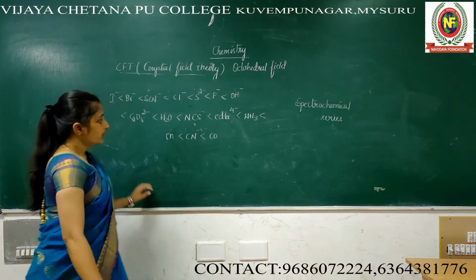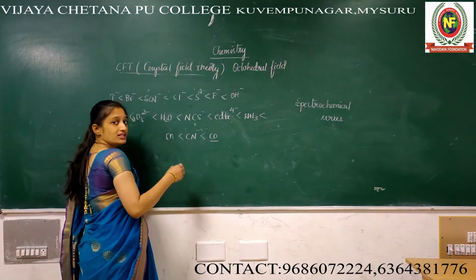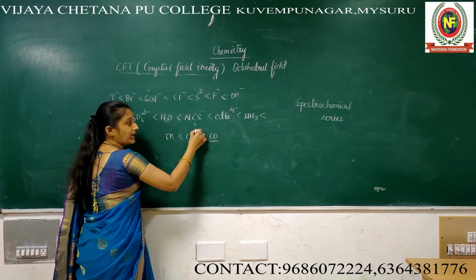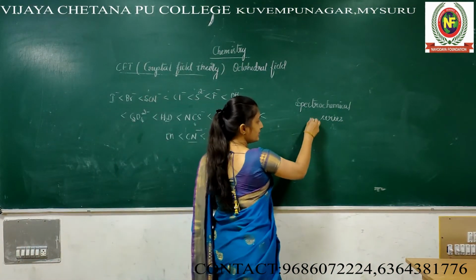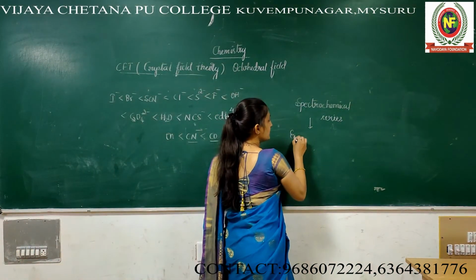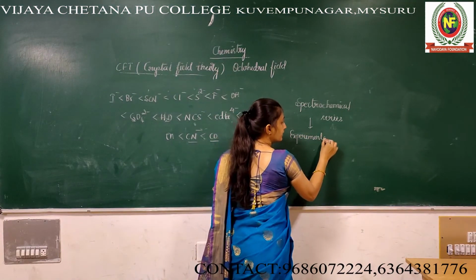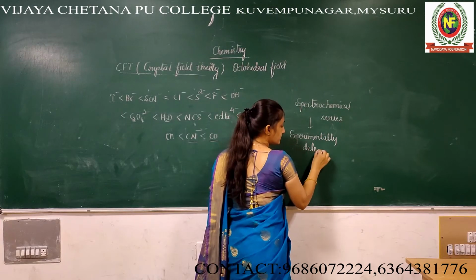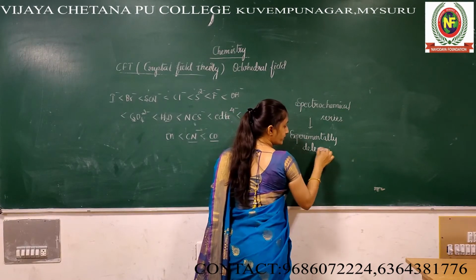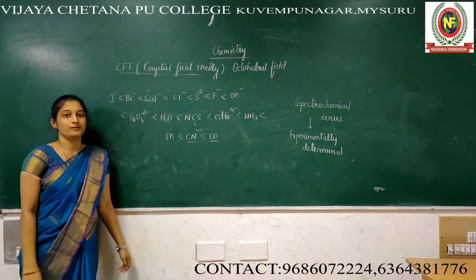How did they come to know CO, carbonyl, is stronger than CN minus? Through experiment. This series is experimentally determined, an experimentally determined set of series.